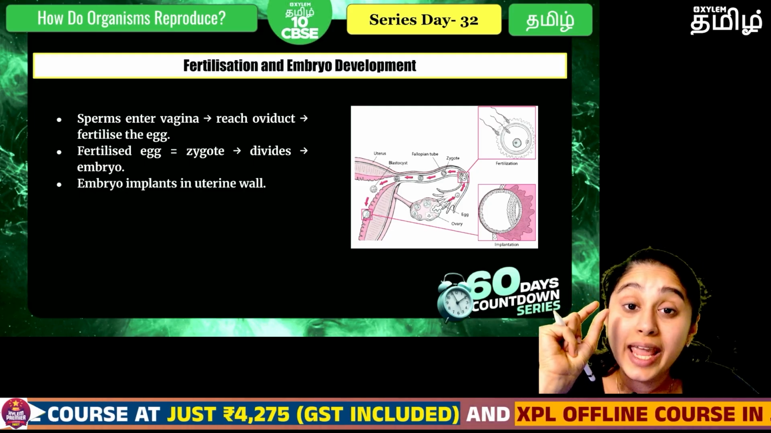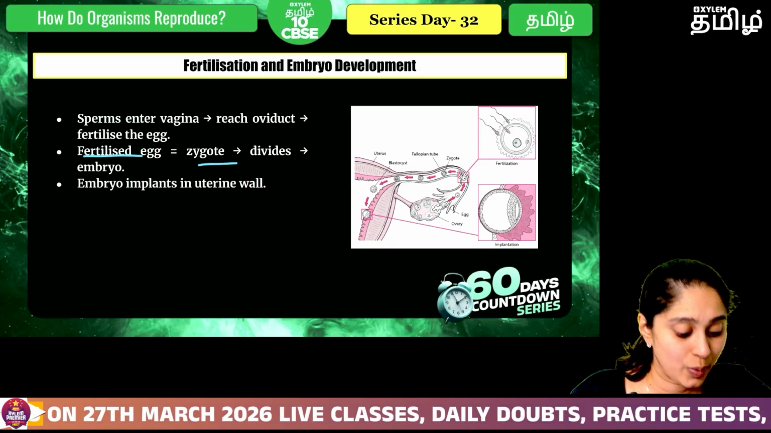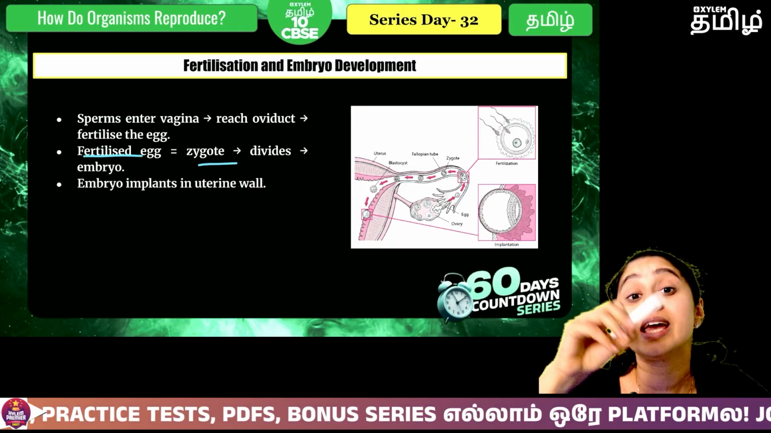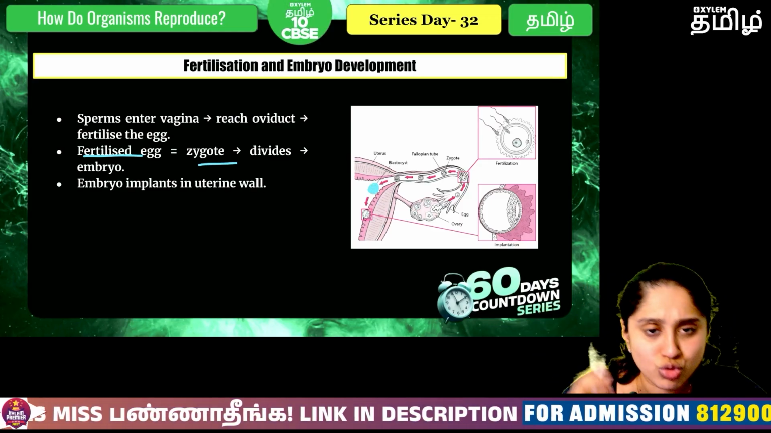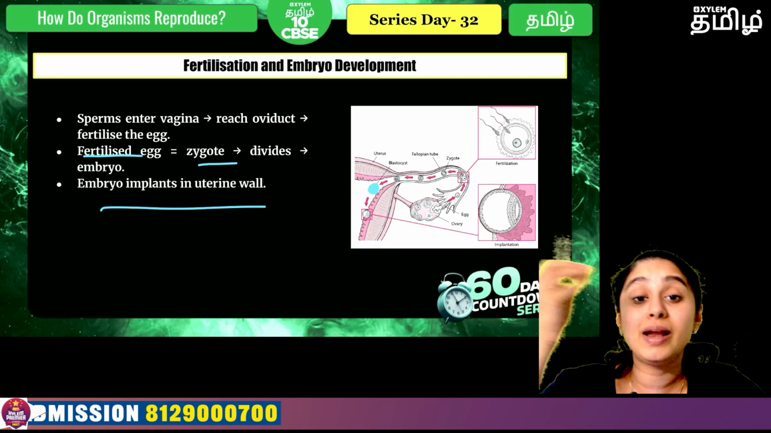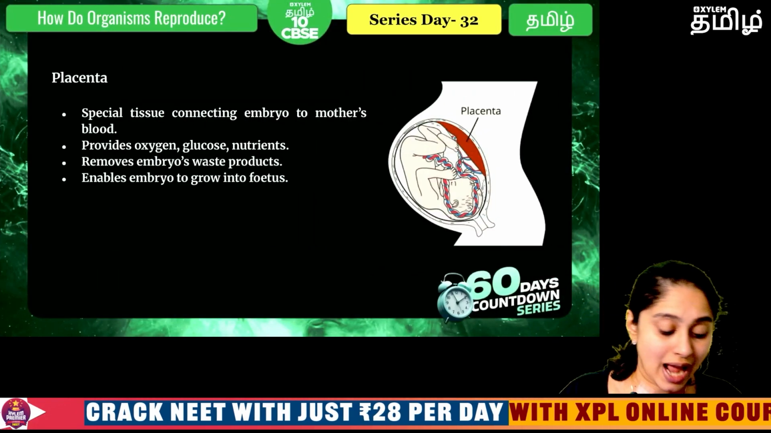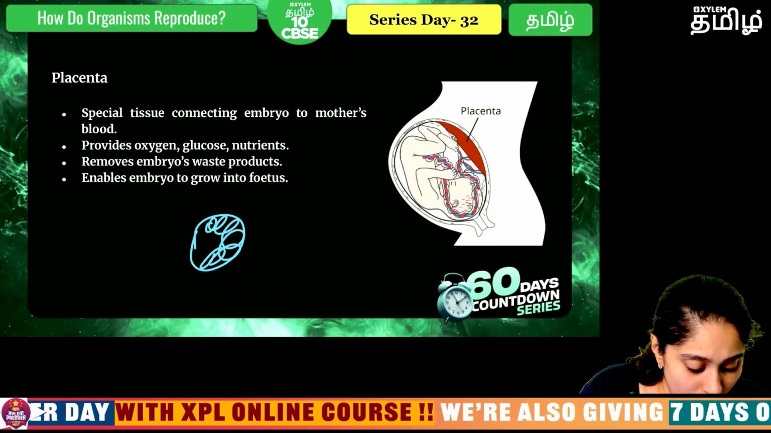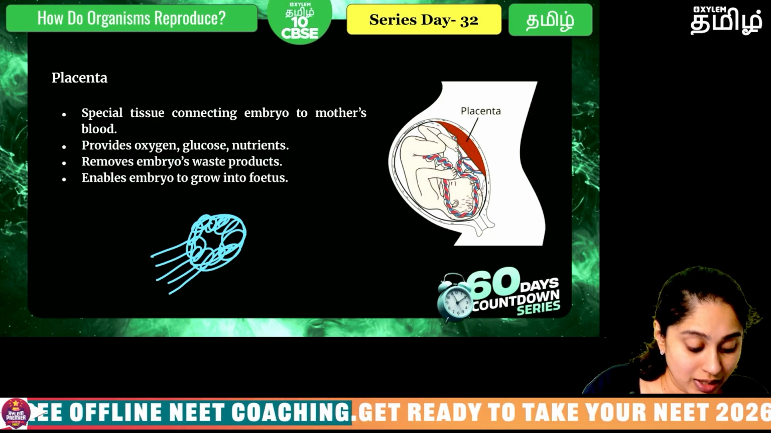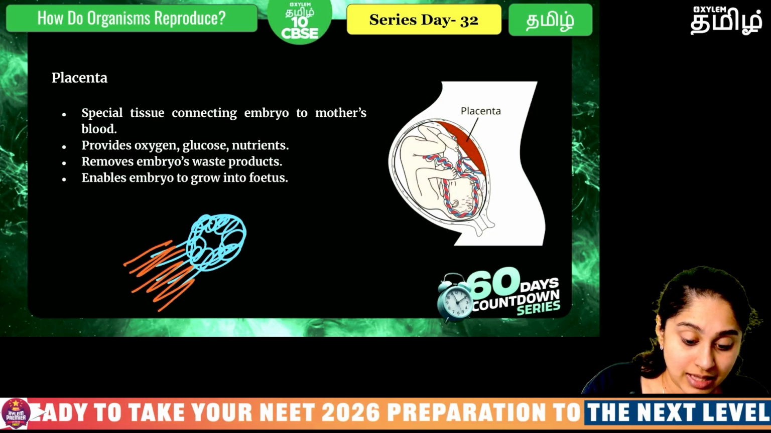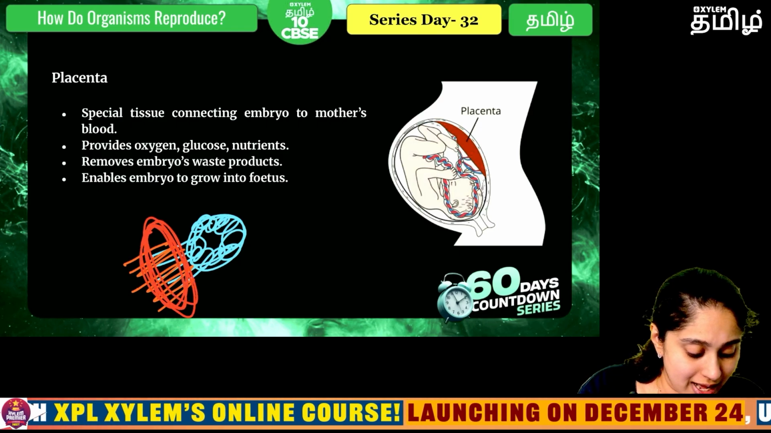Now once the sperms enter the vagina, they will climb up to the oviduct or the fallopian tube. At the same time, if we have an egg cell coming to the same place, then the fertilized egg will form the zygote. Now this zygote will start dividing, and it will become a small embryo which will come and implant into the wall of the uterus. Once it gets implanted, this small embryo will give some extensions, and the mother's body will give some extensions. Together they will produce one major functioning organ called the placenta.